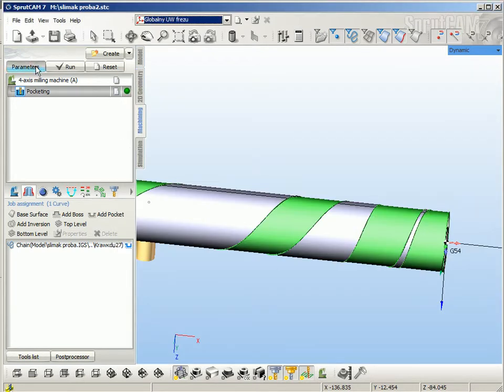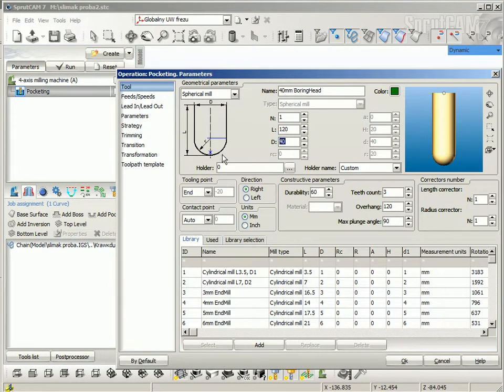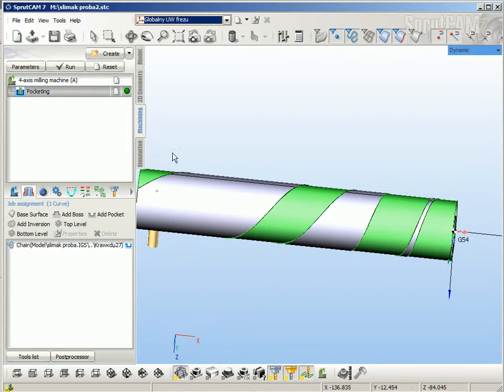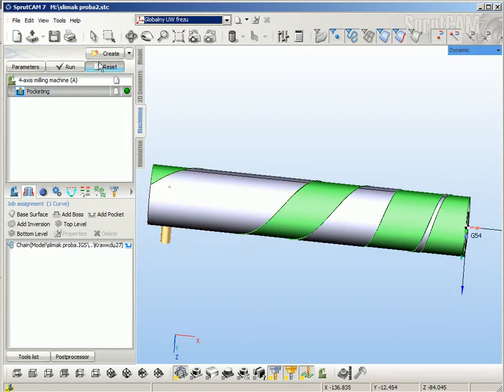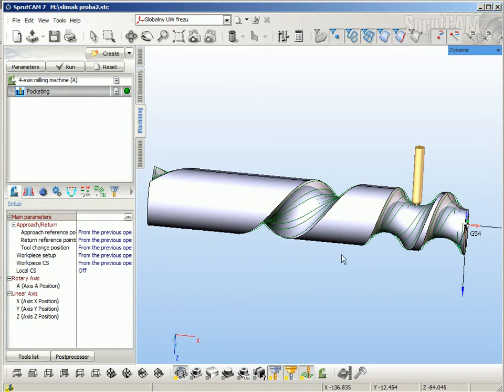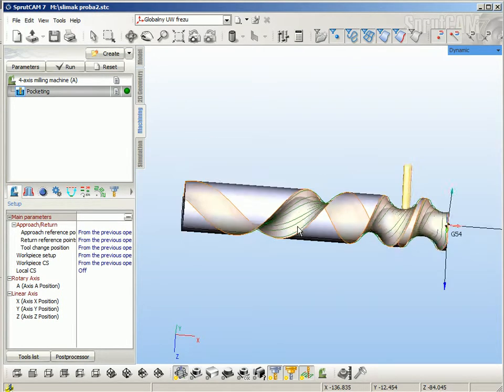Parameters, for example, 20 millimeters diameter. Okay. So it takes some time to calculate. So we can see this toolpath.